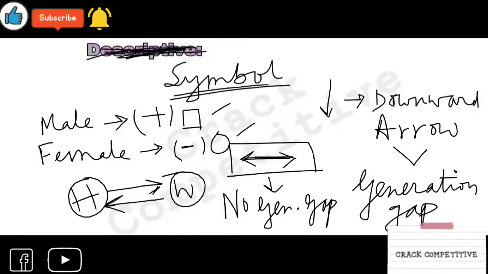So these are the symbols you have to know. You can screenshot this or you can remember this. These are very easy things. Very rarely do questions come from these symbols. You just have to remember this for your own use. You can also use only square or only circle or anything as your own preference.